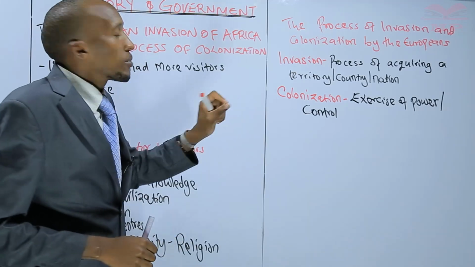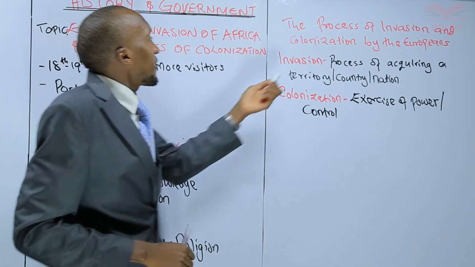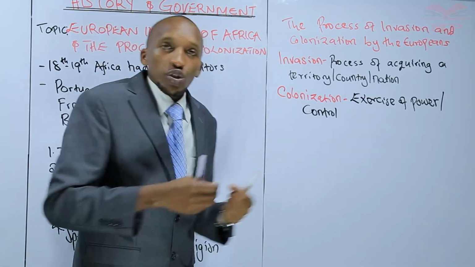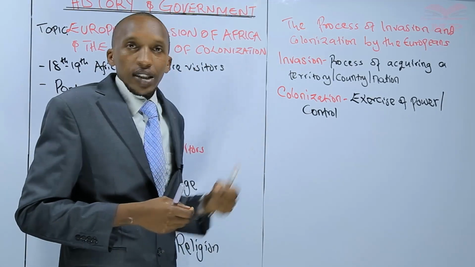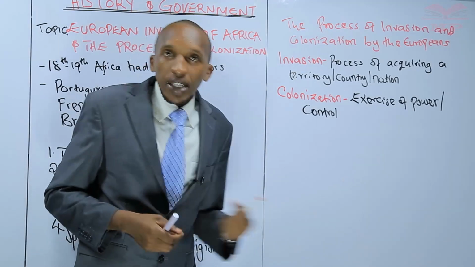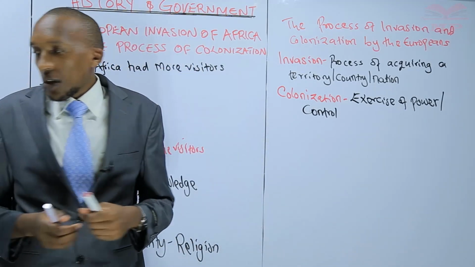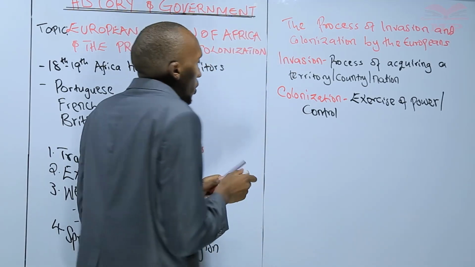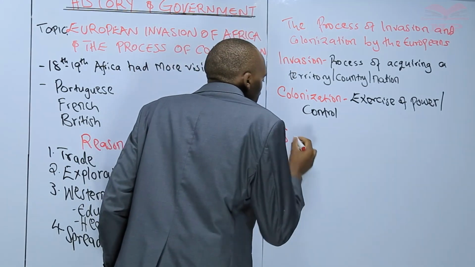But now here comes the European. They have invaded their land, and now they are exercising control over those lands. This led to the process of scrambling and partitioning of Africa. So let us look at the next thing that we are going to be discussing, the scramble.